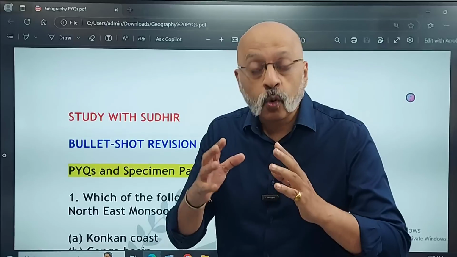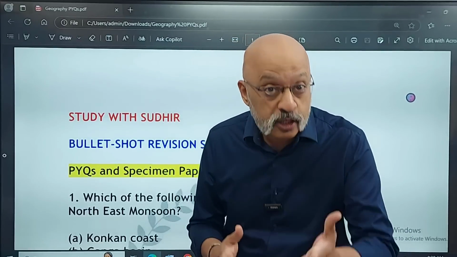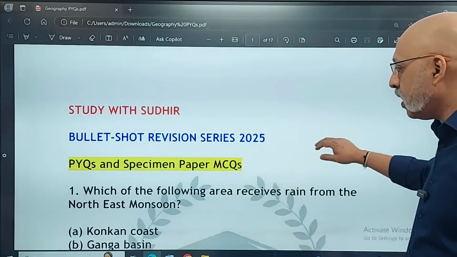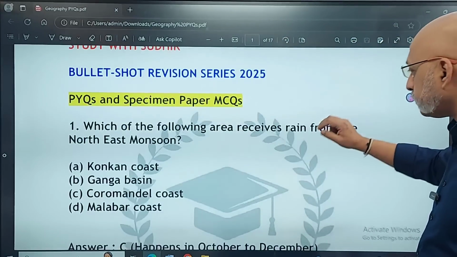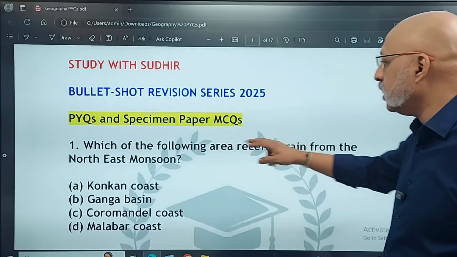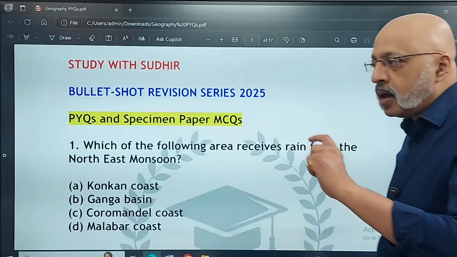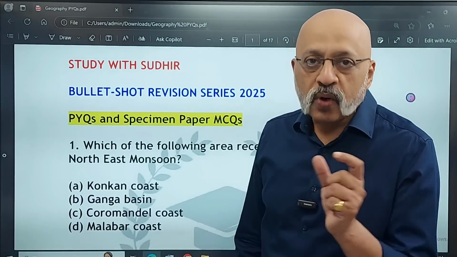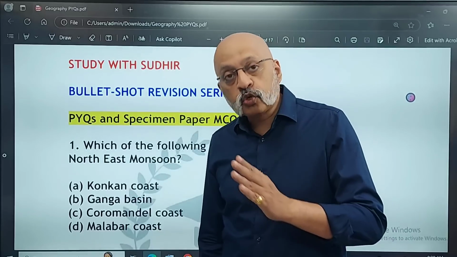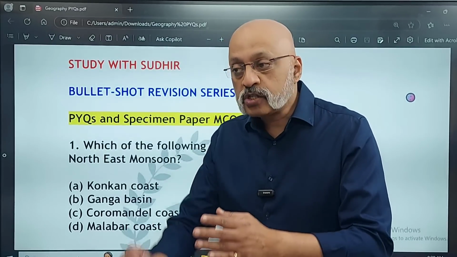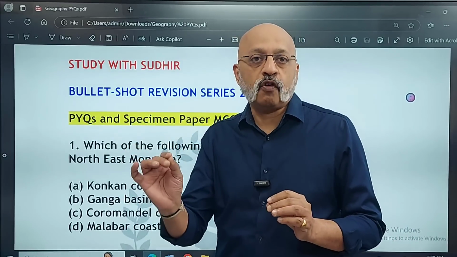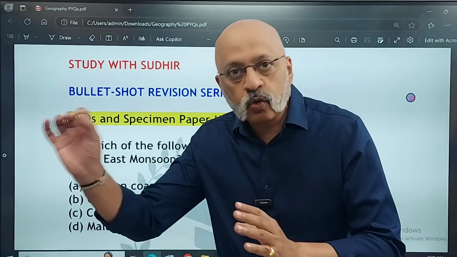So let's look at what the previous year question papers and the specimen papers had to ask your seniors and super seniors. Which of the following areas receives rain from the northeast monsoon? Now, in the climate chapter, it is very important for you to understand the different winds, which wind brings rainfall to what. So the best way is to write, in a tabular form, what brings rain to what.